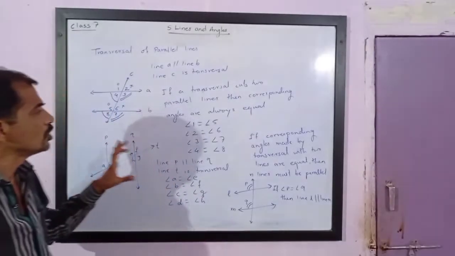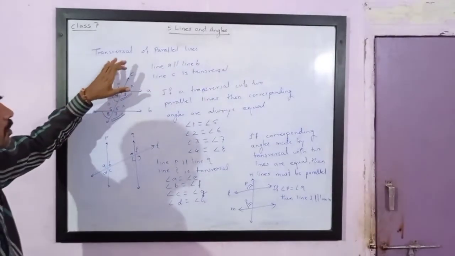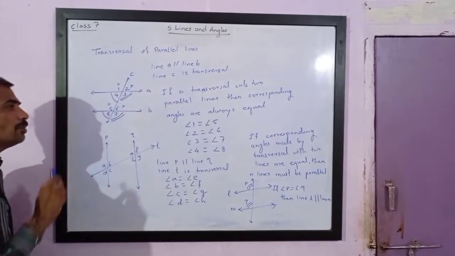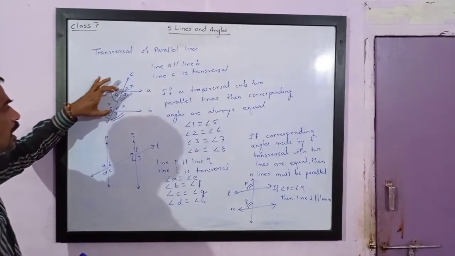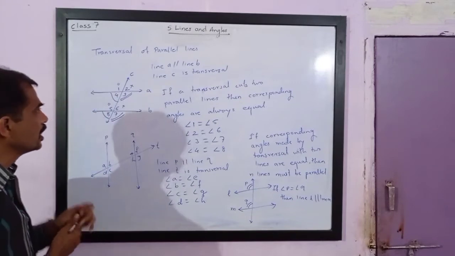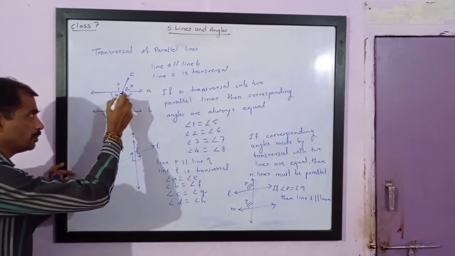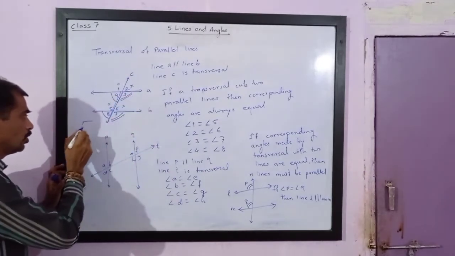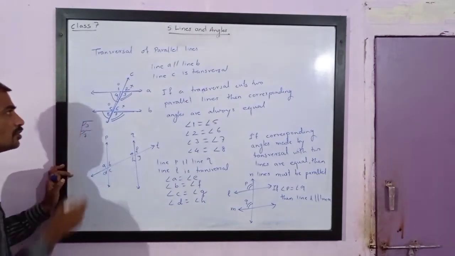Please note one more statement we are going to study regarding corresponding angles formed by parallel lines and transversal. F shape is considered for the corresponding angles. You can see here angle 3 and angle 7. This is F shape. Angle 3 and angle 7. You will notice that this is angle 3 and this is angle 7. So this is for F shape.